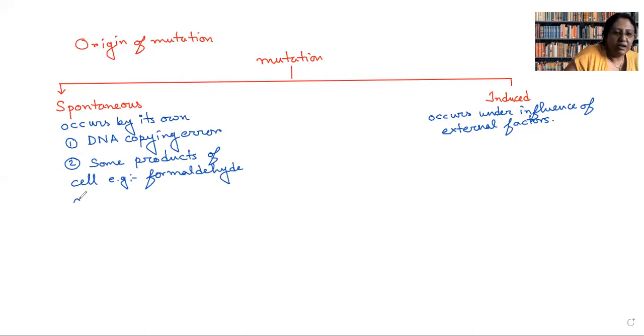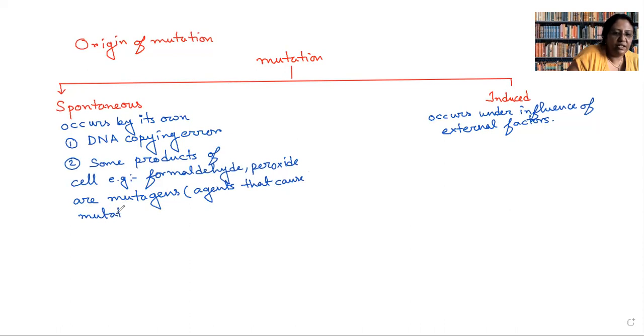These are mutagens. So what do we mean by the word mutagens? There are peroxides also produced in the cell. So mutagens are agents that cause mutation.